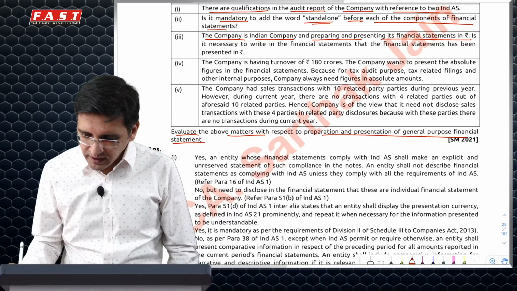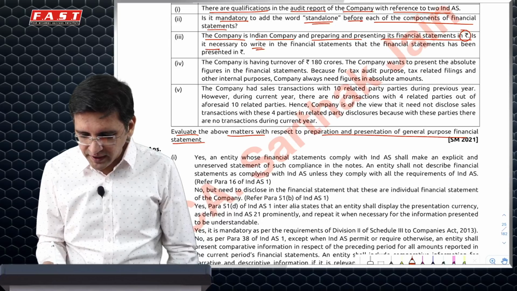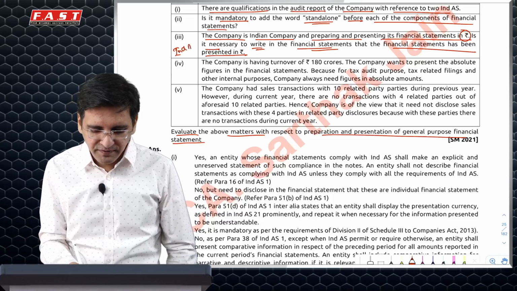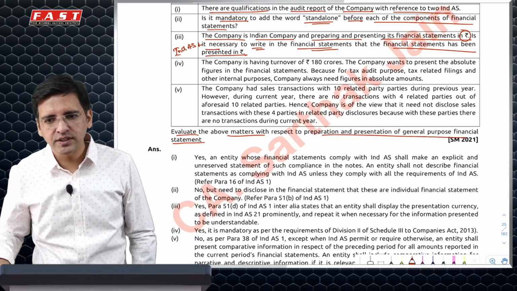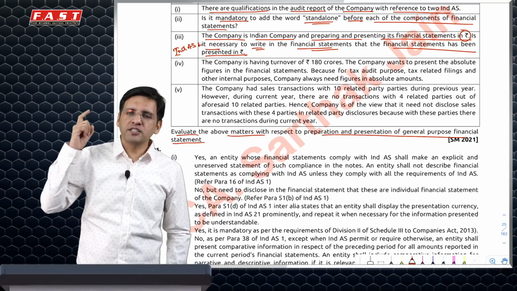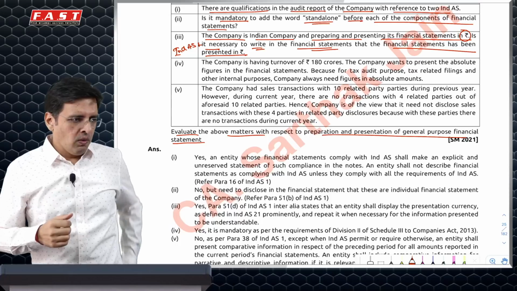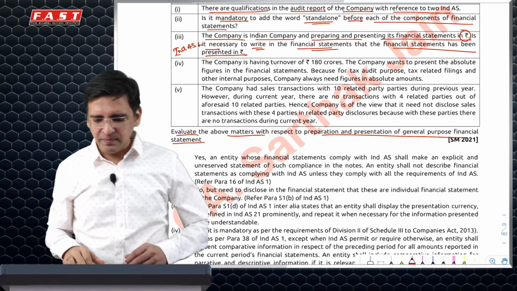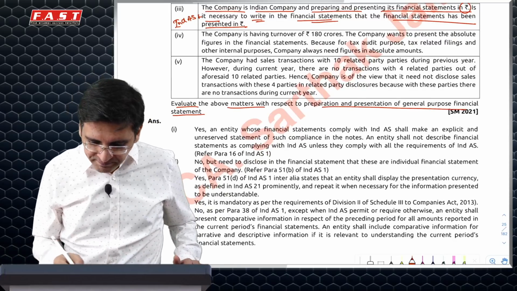An Indian company presents financial statements in rupees. Is it necessary to write in the financial statements that they have been presented in rupees? Ind AS 1 specifically says that your functional currency and presentation currency need to be specified. So the presentation currency has to be specified, plus it should be given at respective places for the purpose of clarity.